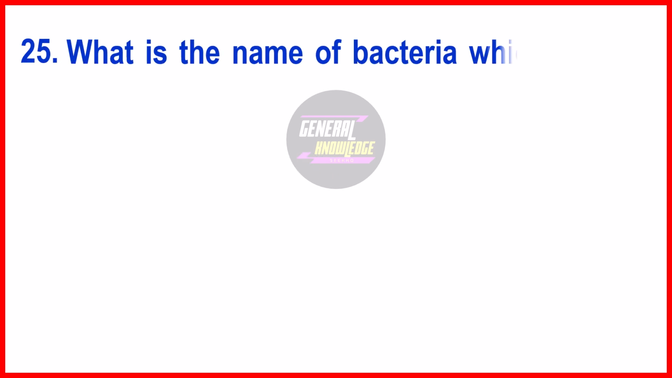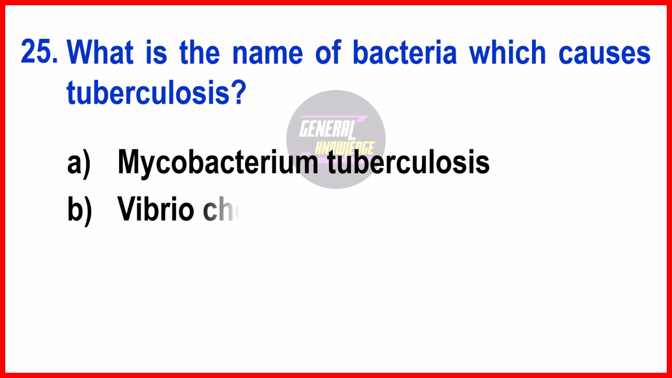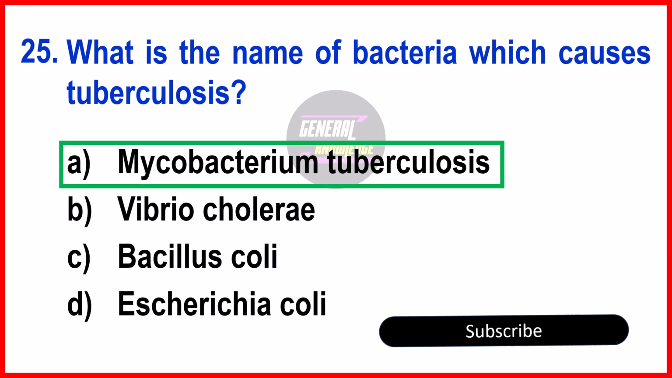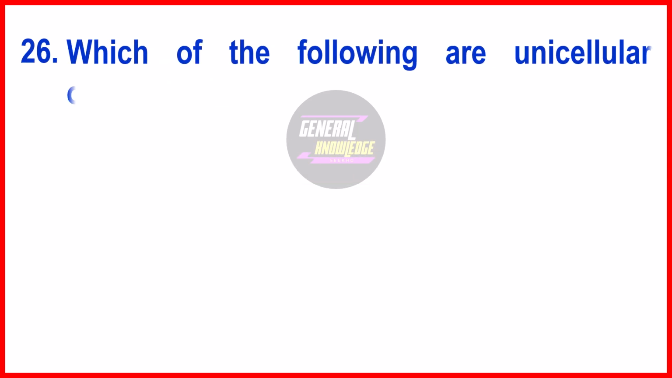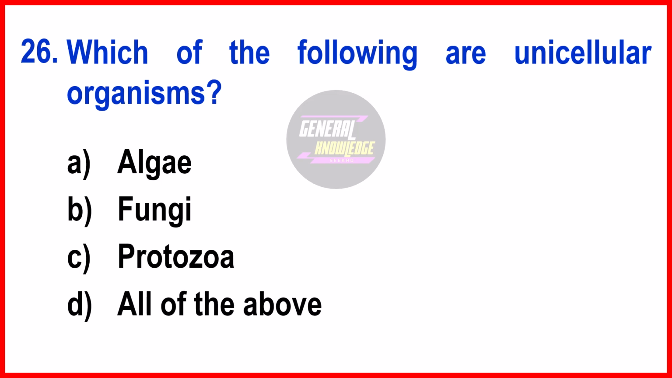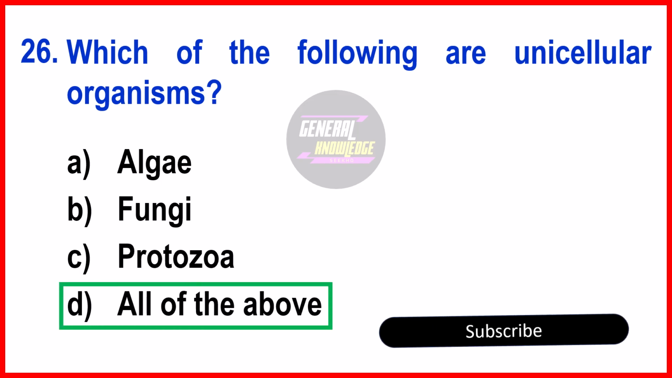Question number 25. What is the name of bacteria which causes tuberculosis? The right answer is option A, Mycobacterium tuberculosis. Next question, which of the following are unicellular organisms? The right answer is option D, all of the above. Algae, fungi and protozoa. All are unicellular organisms.